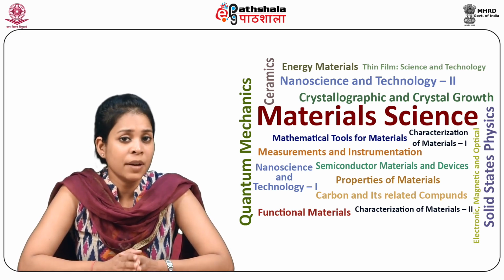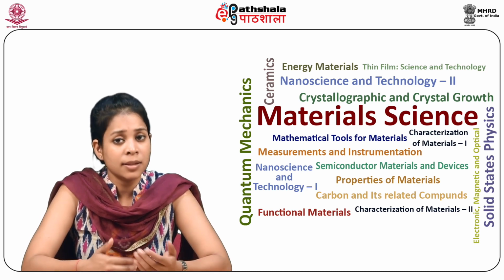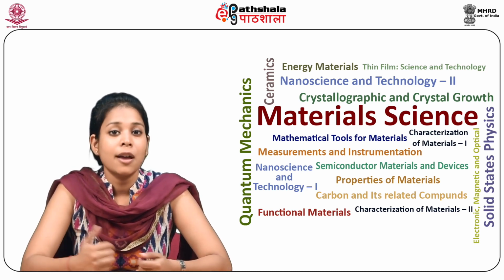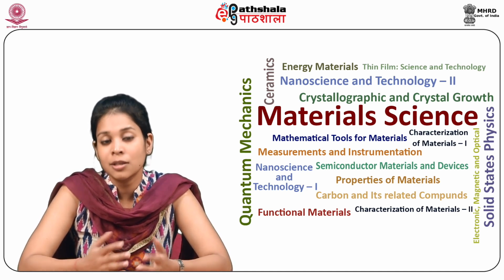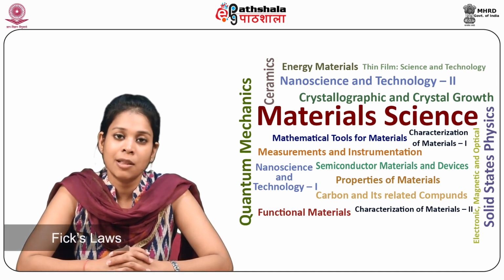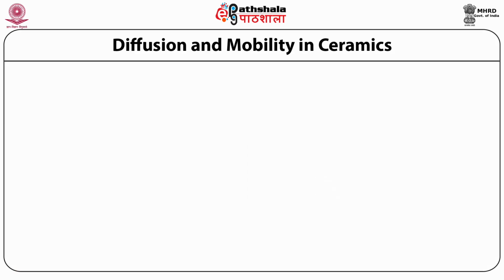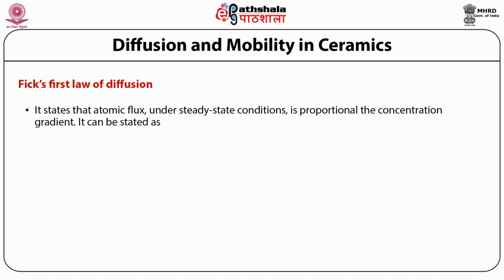So the atomic flux arising as a result of the driving force is expressed in terms of chemical composition gradients, also called Fick's law. Now comes Fick's first law of diffusion. It states that atomic flux under steady state conditions is proportional to the concentration gradient.